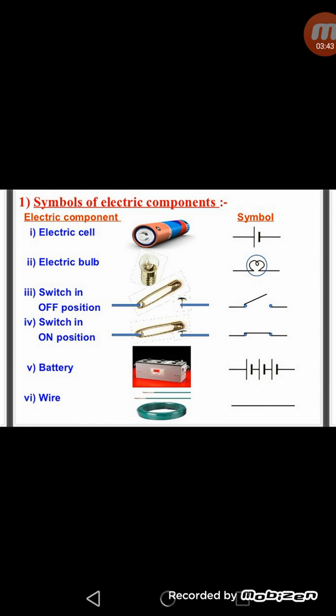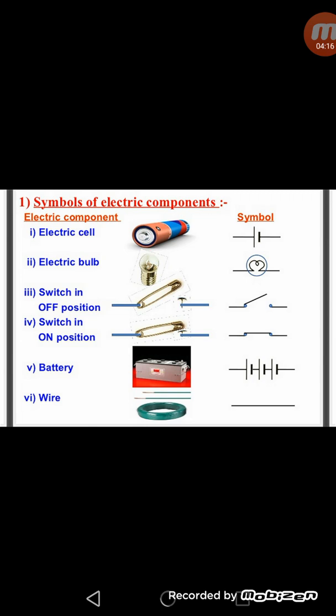Now second one is electric bulb. An electric bulb, as you can see, is represented by a circle with a curved, or we can say M-shaped wire inside it. The curved wire represents the filament of the bulb. So we can say this internal curved wire is representing the filament which you can see in your electric bulb. The filament glows when an electric current passes through this closed circuit.